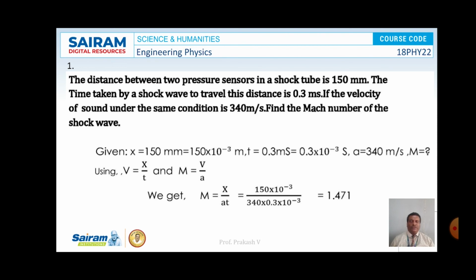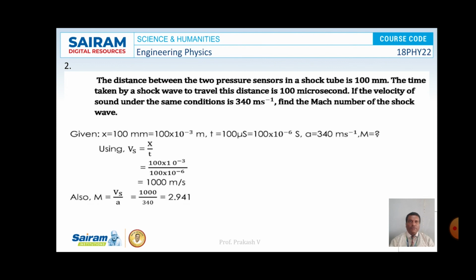So the velocity of the shock wave is given as x by t, and the Mach number is nothing but the velocity of the shock wave by the velocity of sound. Therefore M is equal to x by a t. So the x value is 150 millimeter, and the a and t values are also given. So by substituting all these values, we can calculate the value of M as 1.471. So this is the solution for the given problem.